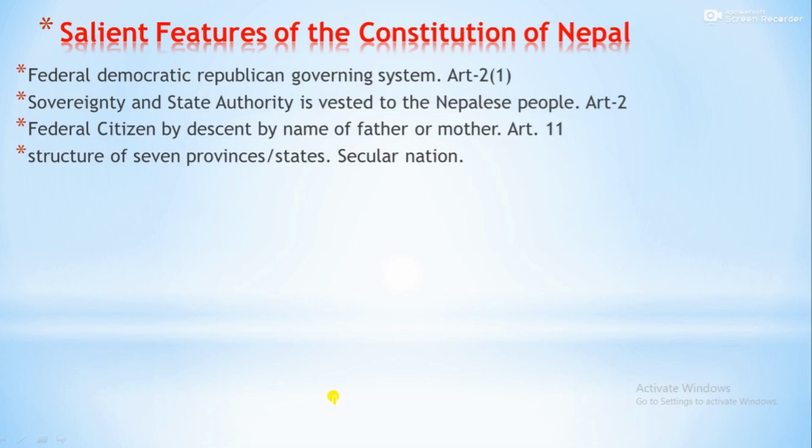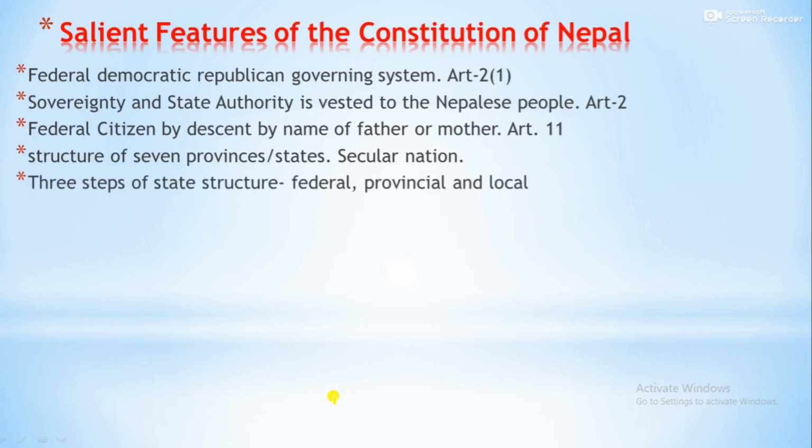Article 4 of the Constitution provides that Nepal is a secular state. Secular means religious and cultural freedoms, including protection of all religions and cultures handed down from time immemorial. That's why Nepal is free from any religious matters, a secular state.